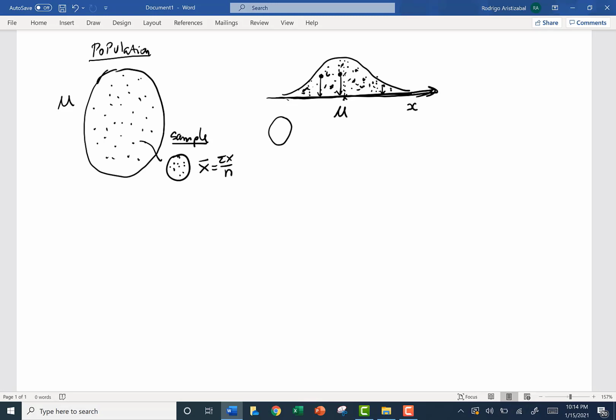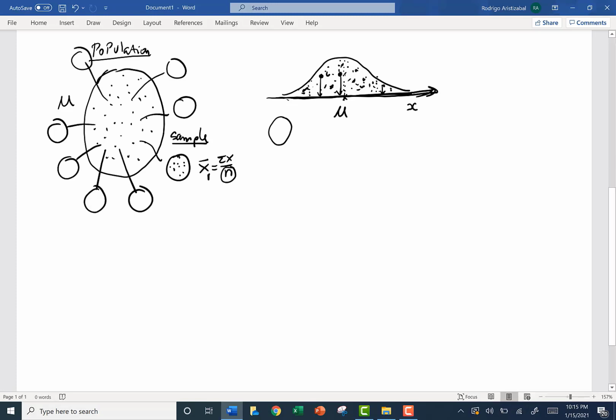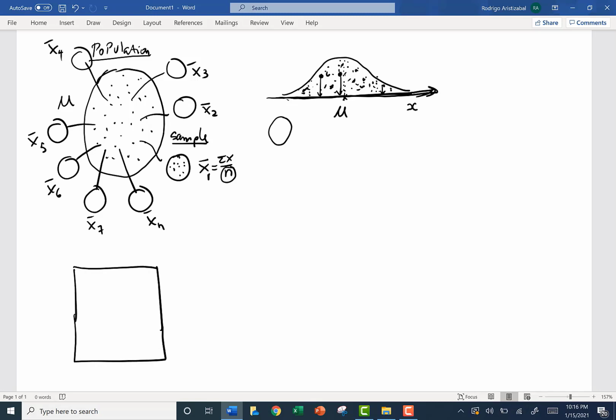But what is a sampling distribution? That is the question. Sampling distribution means that we need to obtain all possible samples of the same size. When we obtain all possible samples of the same size and we compute the mean of all of these samples, we have a new population: the population of all means of all samples of the same size taken from that population. And then we can construct a frequency table or a census of this new population.